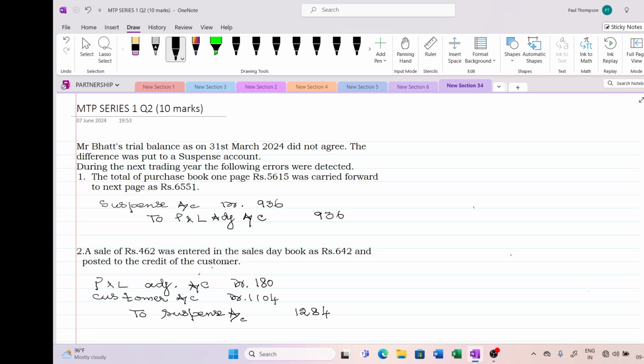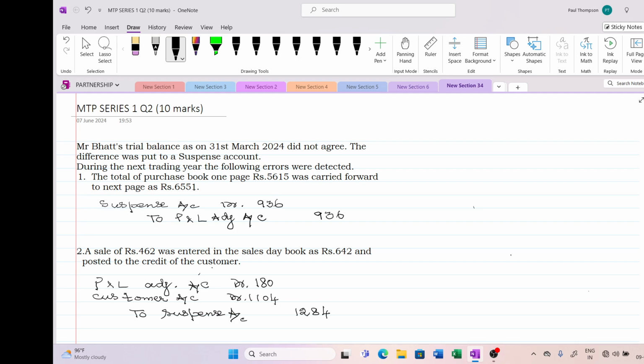They have given that the trial balance did not agree, and they have put the balances into a suspense account because the final account was prepared. Now they have asked you to rectify the errors, give journal entry and also correct the profit. So we have to operate the profit and loss adjustment account because the accounts are closed. You cannot touch the nominal accounts now, as the nominal accounts have already been closed.